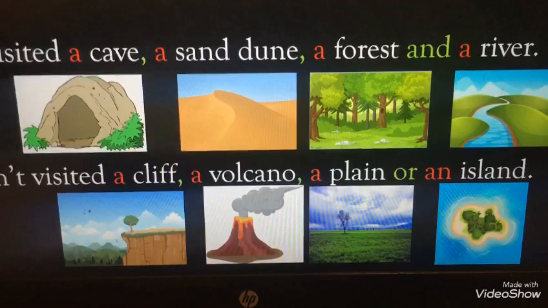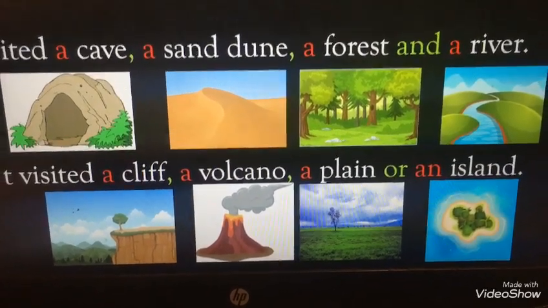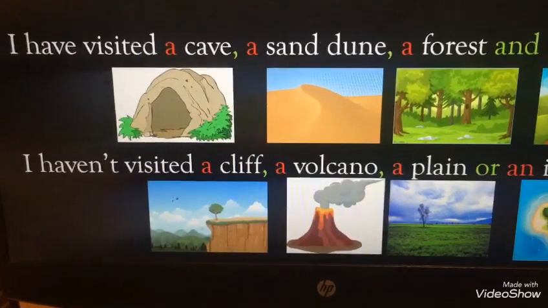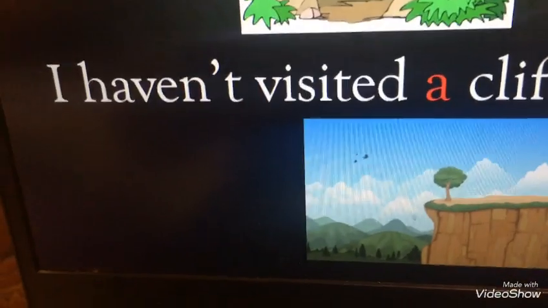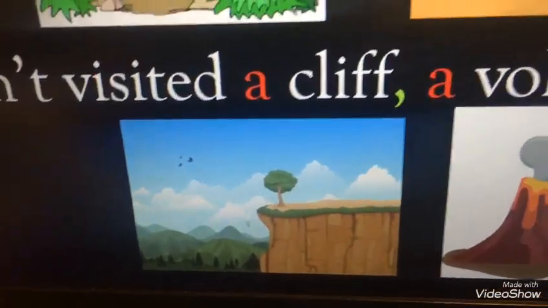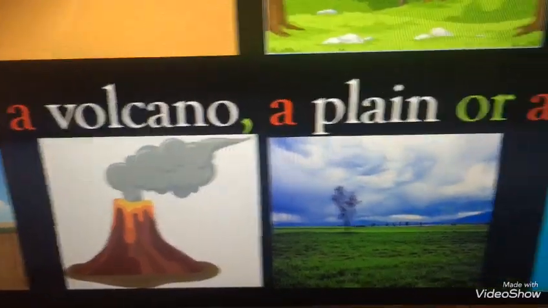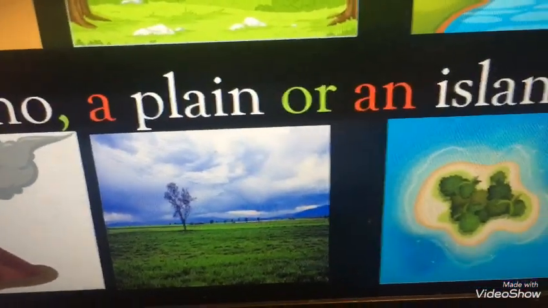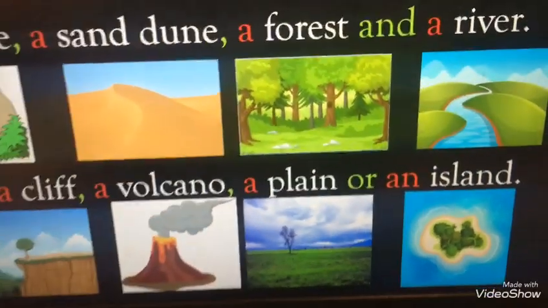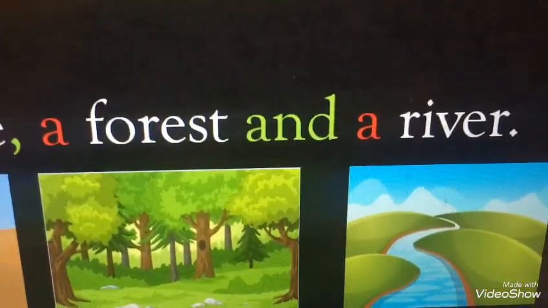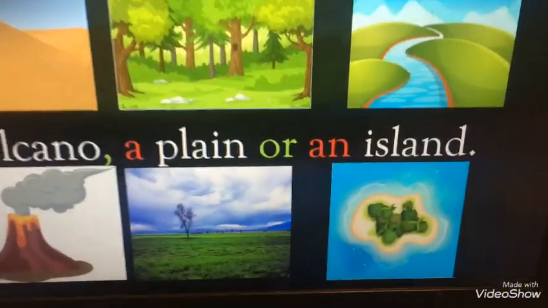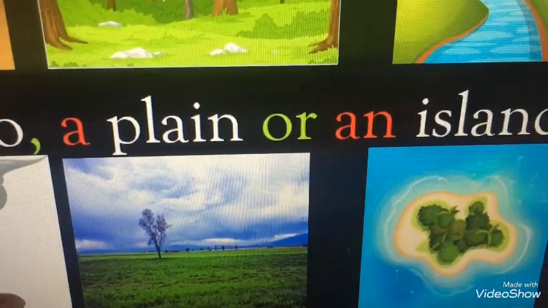Island is the only one we put an. Now, the negative sentence, I haven't visited a cliff, comma, a volcano, comma, a plain, or an island. In a positive sentence, we put and before the last word. In a negative sentence, we put or. Okay?